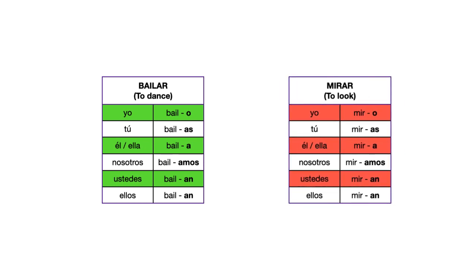Mirar. That means to look. Exactly the same method. I get rid of the A and the R. I am left with mir, which is the stem of mirar, and then I add the endings. Yo miro, tú miras, él, ella mira, nosotros miramos, ustedes miran, ellos miran. Okay? This is how you conjugate regular verbs.